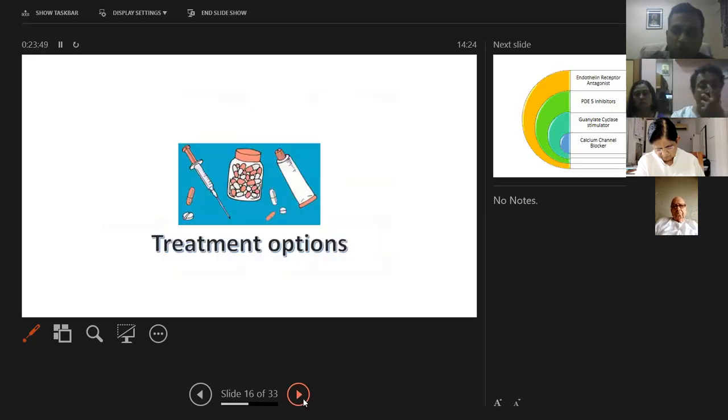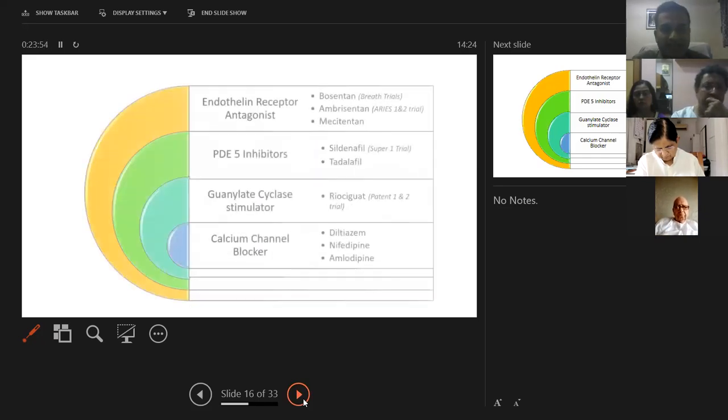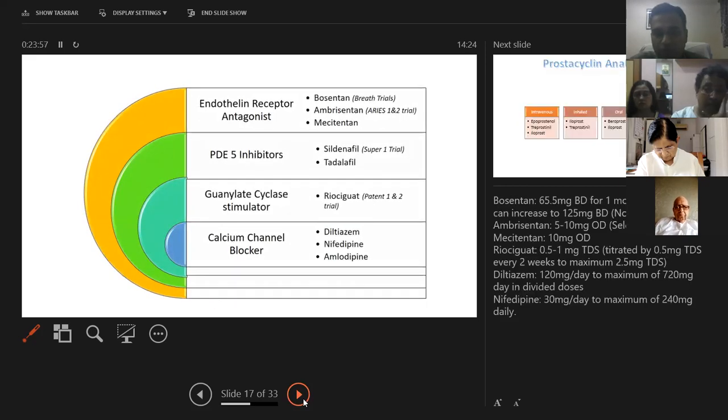So if we look at the treatment options which are available to us, first we'll look at the oral drugs. The oral drugs are endothelin receptor antagonists, which are bosentan, ambrisentan, macitentan. Phosphodiesterase 5 inhibitors, which are sildenafil and tadalafil. The new one which has come, guanylate cyclase stimulator, riociguat. This is one drug which is prescribed for chronic thromboembolic pulmonary hypertension and idiopathic pulmonary hypertension, and has shown great results in the PATENT-1 and PATENT-2 trials. And calcium channel blockers, with diltiazem, nifedipine, and amlodipine, which have to be given in higher dose.